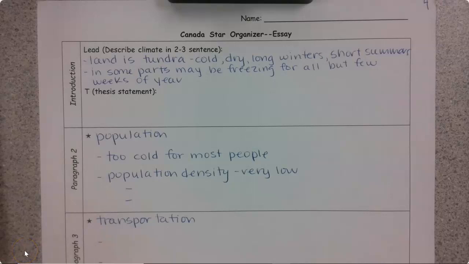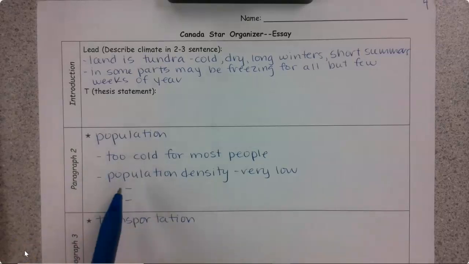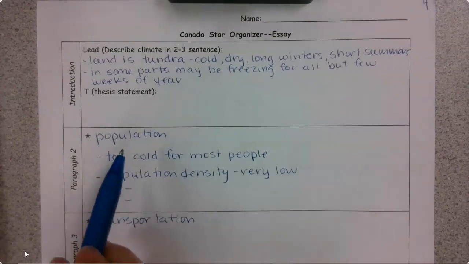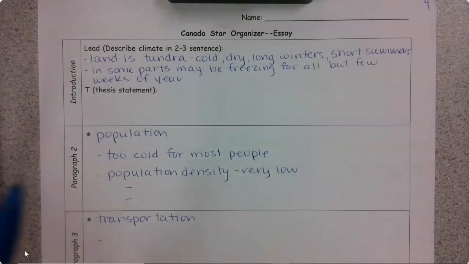Okay, next up is to introduce your first topic, which is talking about population, more specifically how climate affects the population in Northern Canada. So this is a new paragraph. Your first sentence should be the topic sentence of your paragraph, and you need to use a transition word and introduce the next topic, which is population.